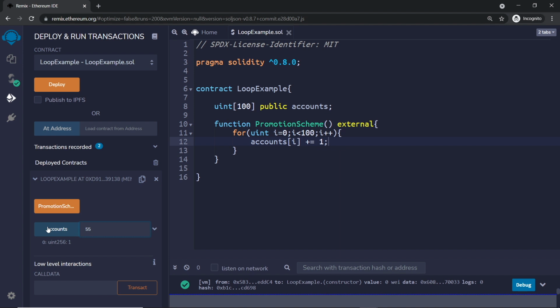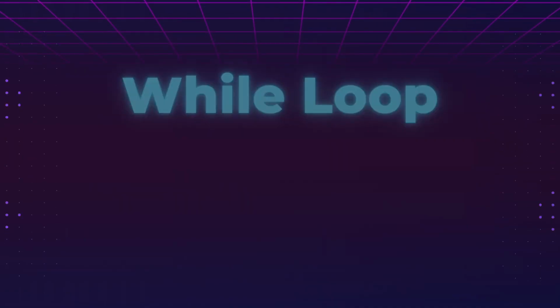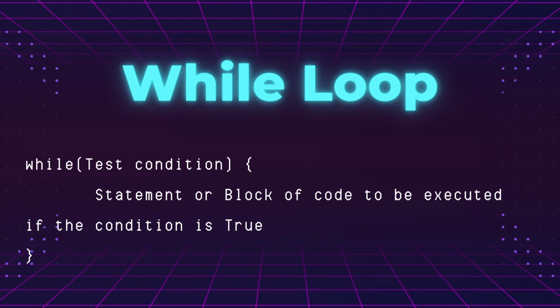Next, let's take a task where we know the condition till which we want to iterate, but it's not simply a range. What if we have an array containing 10 boolean variables and all except one is false? This is a classic case of a linear search. Let's use a while loop for this. Since we are not writing anything in our state variables, we can restrict our function to view. Syntax for while loop is this.